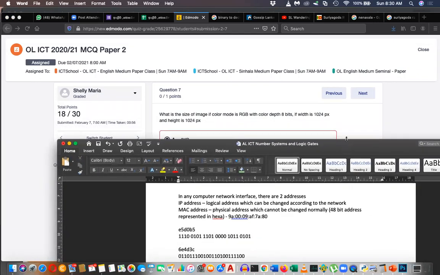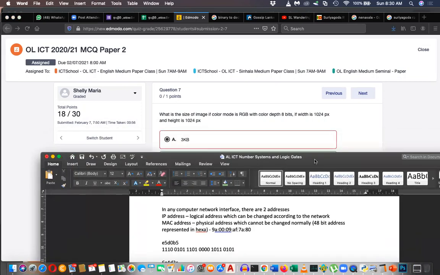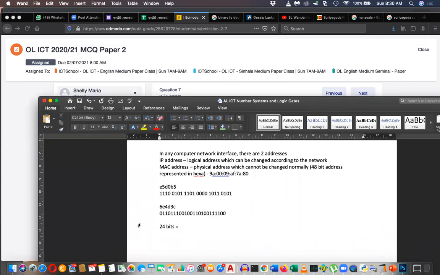Guys, come on. 24 bits means how many bytes? Mohan says 3. 3 bytes. Please answer 3 bytes. How did you get that?